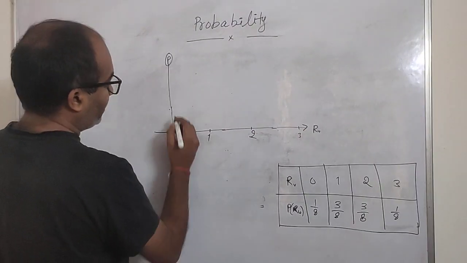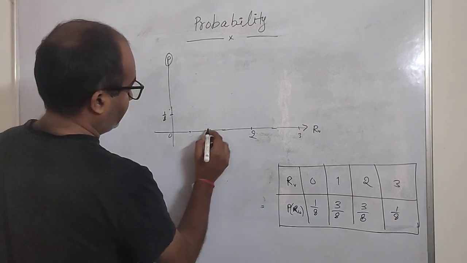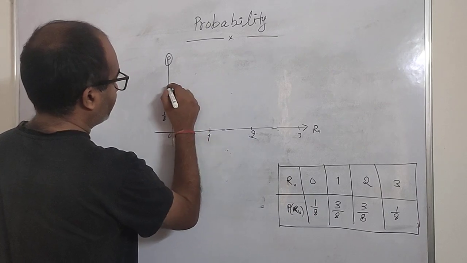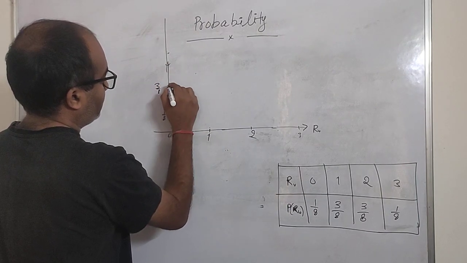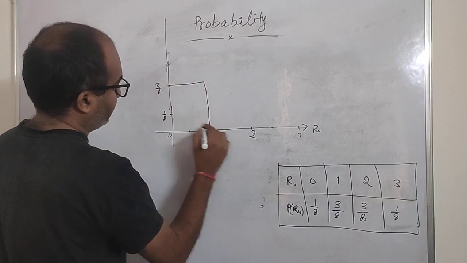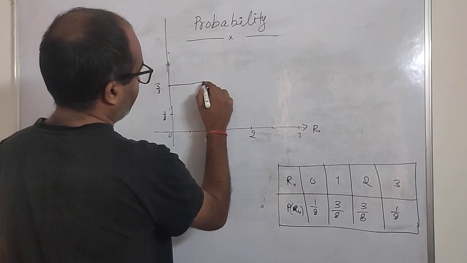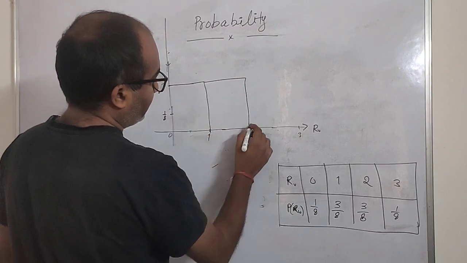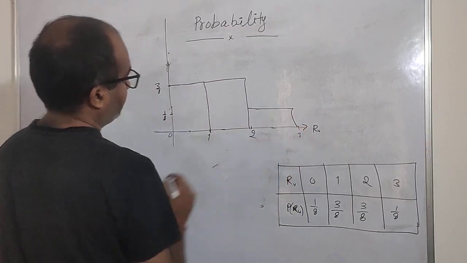So on 0 it will be 1 by 8, somewhere here. Now when we come to 1, it comes somewhere here, it's 3 by 8. Then we come to 2, then it becomes like this. Then when you go to 3, it becomes like this.